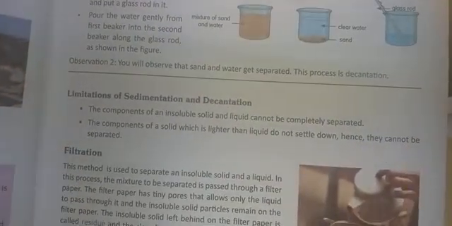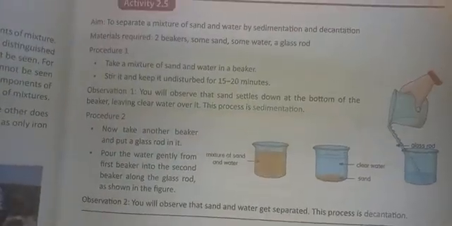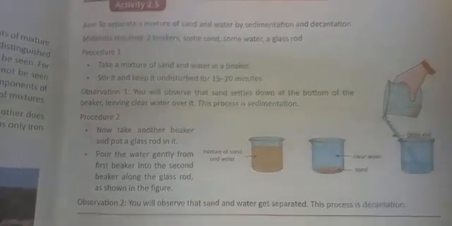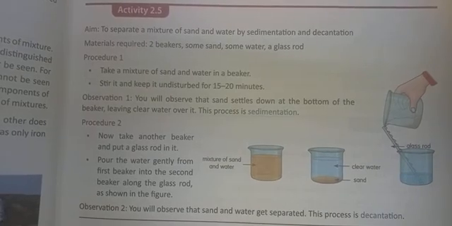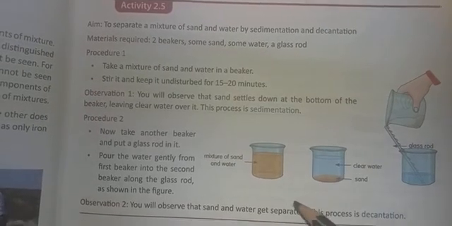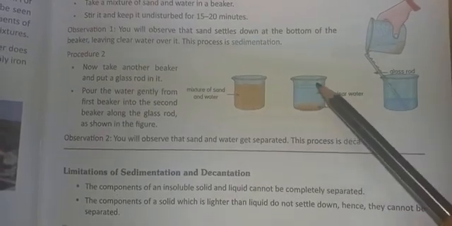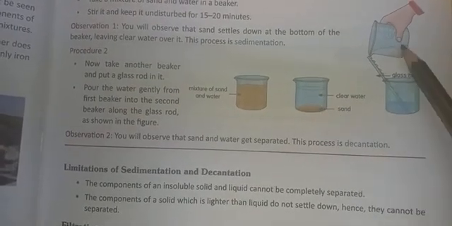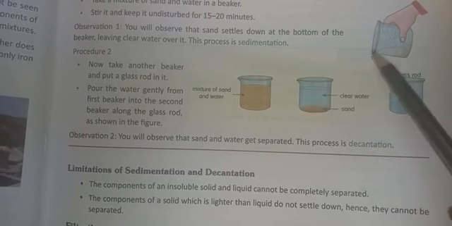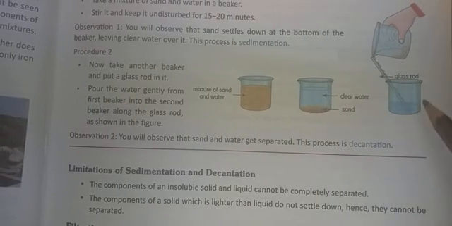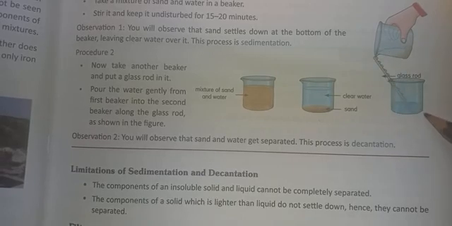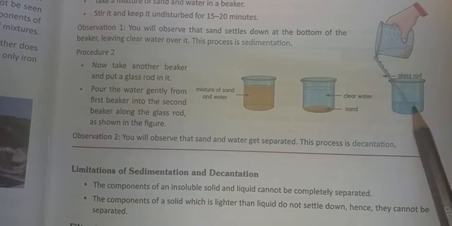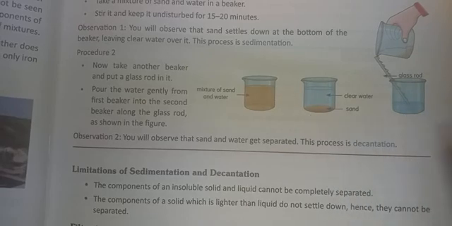Whatever I explained just now is very clearly given in Activity 2.5. In Activity 2.5 here you can see how to separate a mixture of sand and water by sedimentation and decantation. At first the mixture is kept, then it is allowed to settle down, and after some time the clear water is decanted into another beaker, and a glass rod is used so that it comes down very smoothly. So this is sedimentation and decantation.